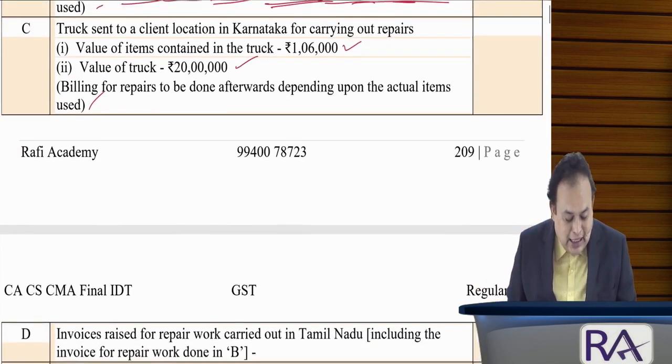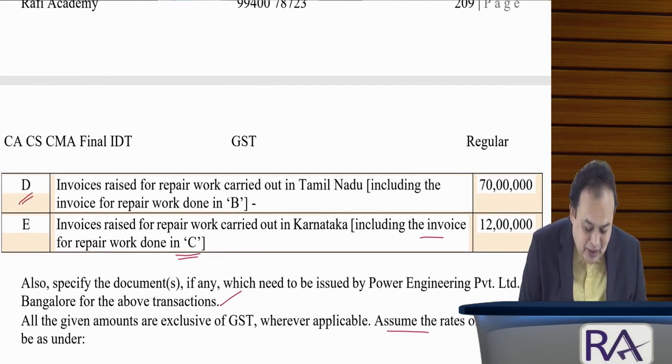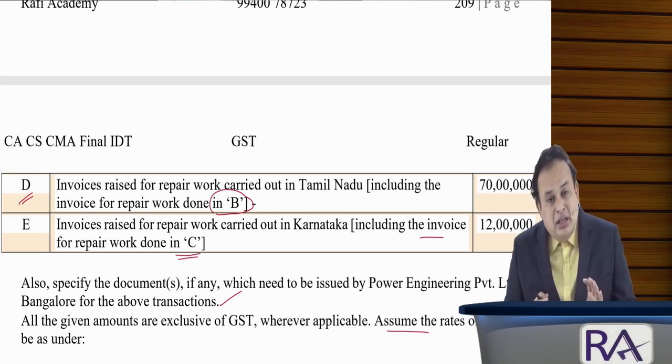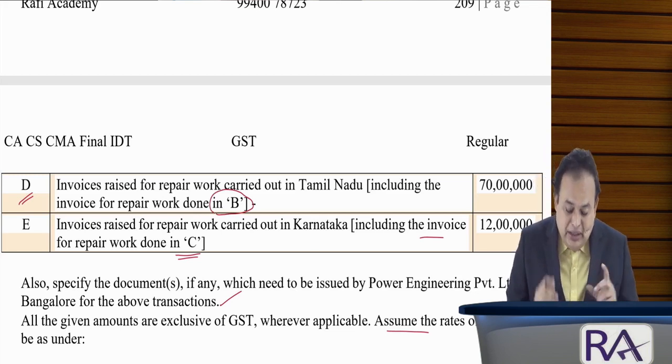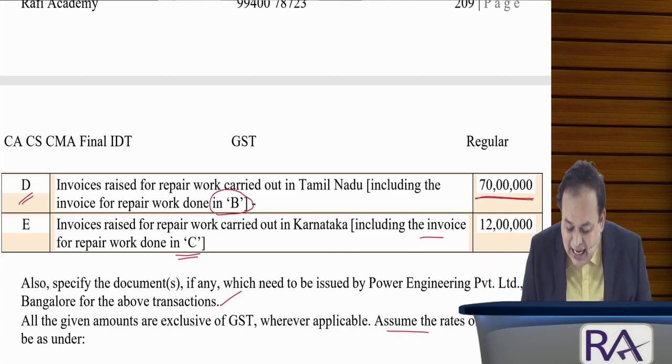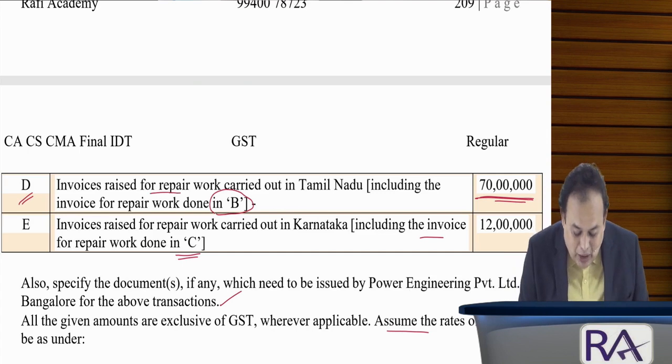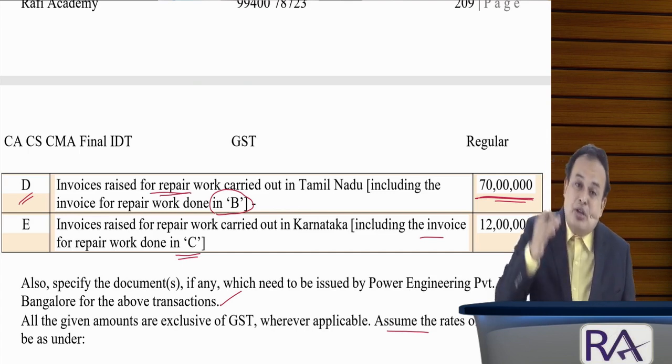So, billing for the repair is to be done afterwards, depending upon the actual items used. Later on they came to know, under point D, that the items used in point B are known and concluded at rupees 70 lakhs. The 70 lakhs consist of repair work where consumables were also used.